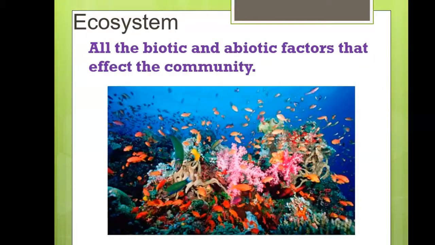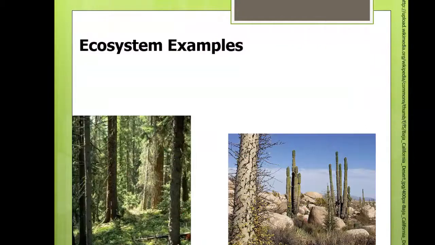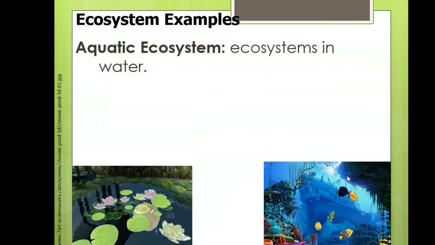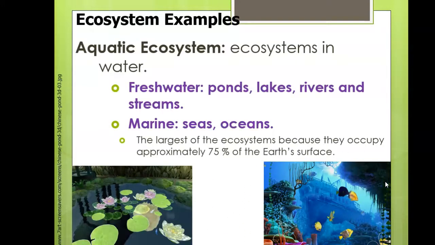So like I said before, here's an ecosystem. There are lots of different ecosystems, terrestrial ecosystems, like this is a deciduous forest, this is a shrubland, or maybe a desert. Aquatic ecosystems, like here's a lake. Here's a marine ecosystem, an ocean ecosystem.